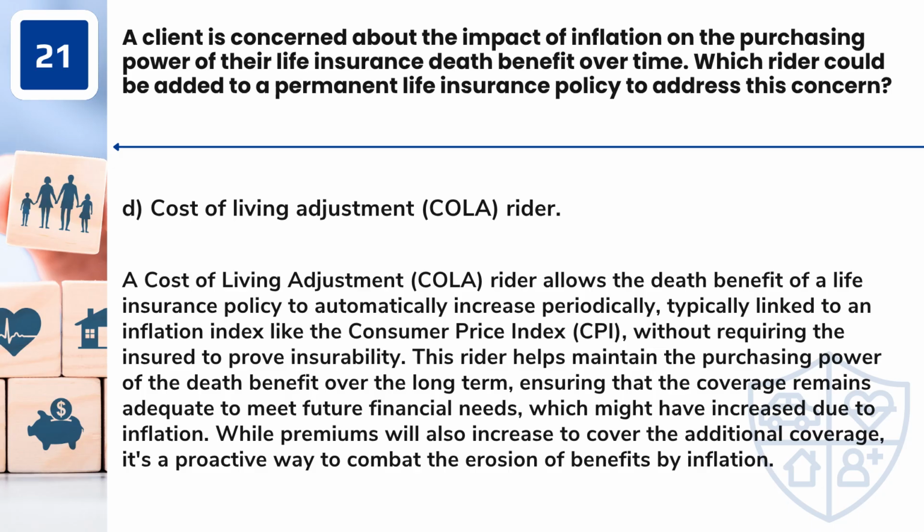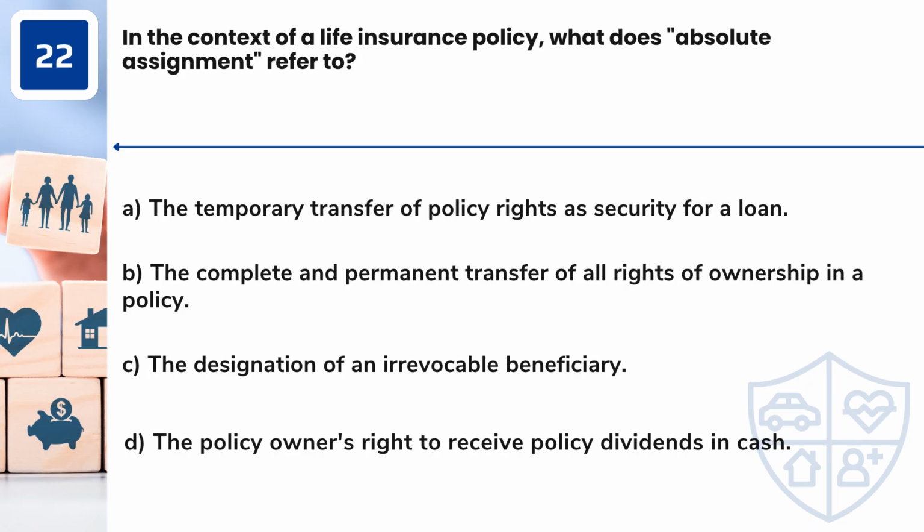by inflation. Question 22. In the context of a life insurance policy, what does absolute assignment refer to? A. The temporary transfer of policy rights as security for a loan. B. The complete and permanent transfer of all rights of ownership in a policy. C. The designation of an irrevocable beneficiary. D. The policy owner's right to receive policy dividends in cash.